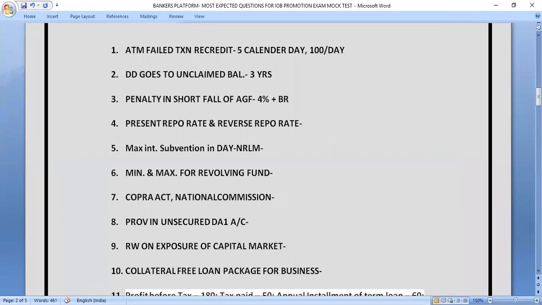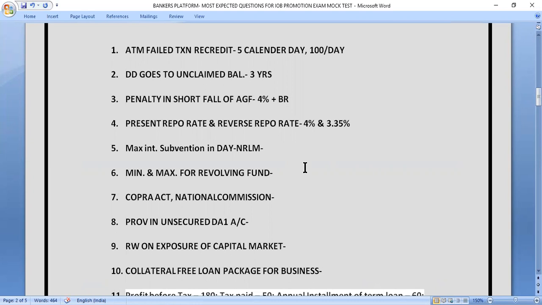Our next question is, what is the present repo rate and reverse repo rate? We have to give the answer for the present repo and reverse repo rate. The correct answer is 4% is the present repo rate and the reverse repo rate is 3.35%.